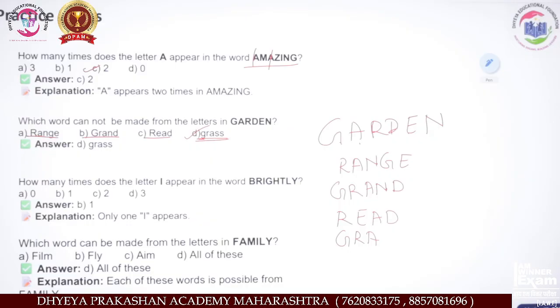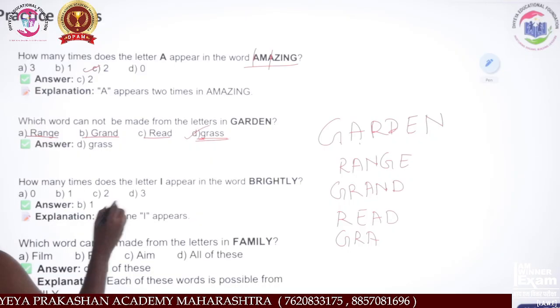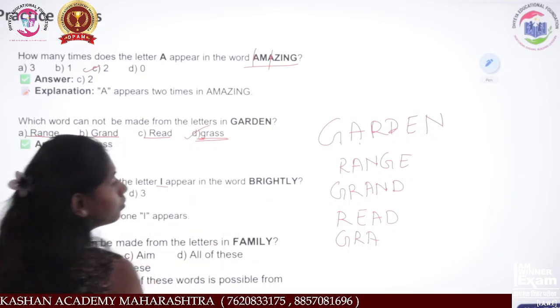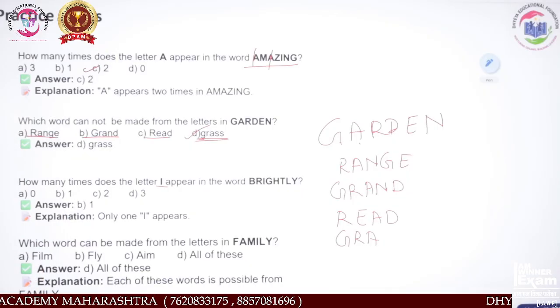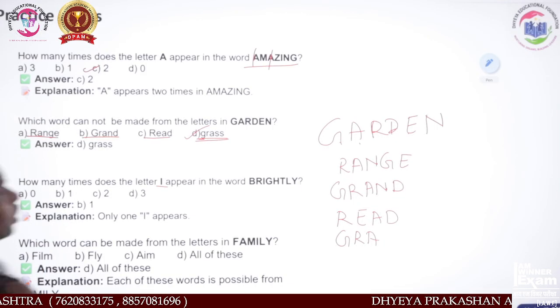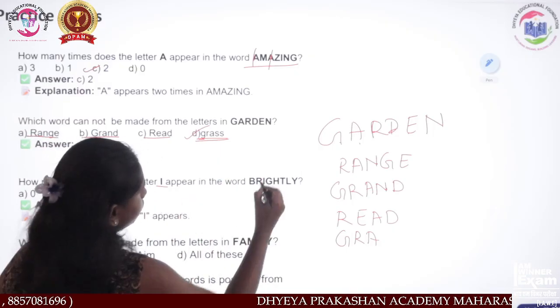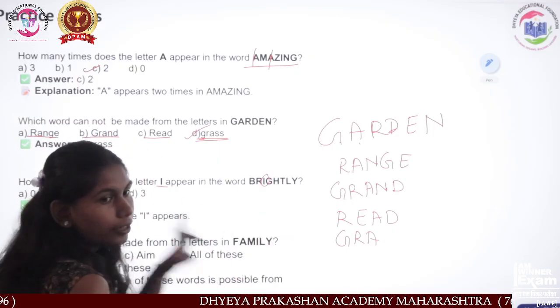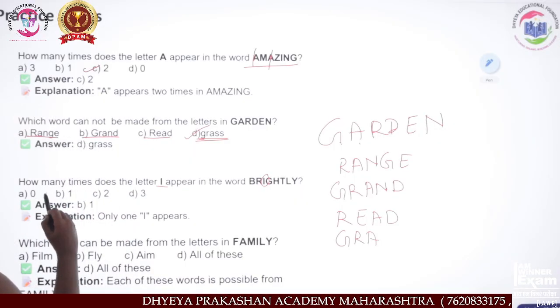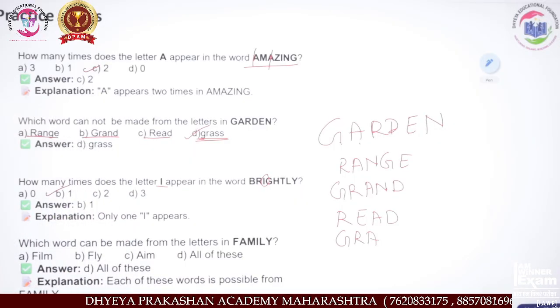Okay, then next: how many times does the I appear in the word brightly? Now you have to count the I. So there is only one I here. So what will be the correct option? That is option B, that is 1.